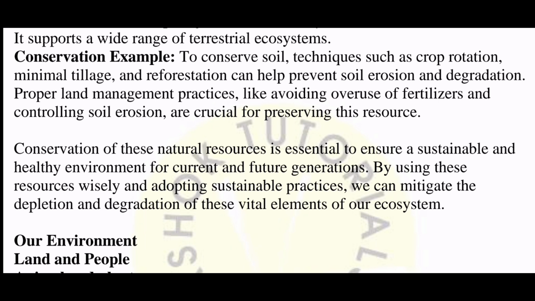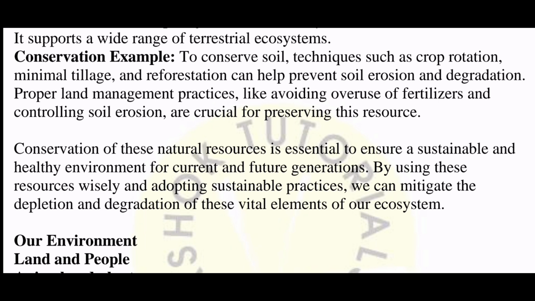So, in order to protect the soil, you do crop rotation. Crop rotation means this month you have planted potato, next month you plant tomato, again you plant the onions, then you plant the rice, then you plant the maize. So, like that, you rotate, right? One time one crop, then again another crop, like that.